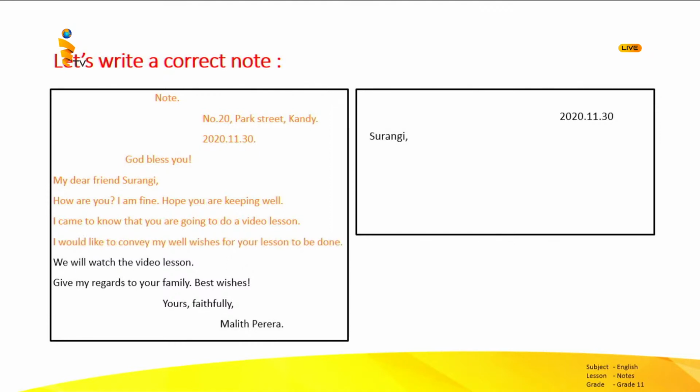I would like to convey my well wishes for your lesson to be done. That is complex language. So simply we can write, I wish you good luck for your video lesson. I will watch the video lesson. No need to mention the video lesson again. We can replace it with the pronoun it, and also we can use the contracted form. I'll watch it. No complementary sentence. And also we can just write the name of the sender, Malik. Okay, this is how we can improve the second writing as a note.